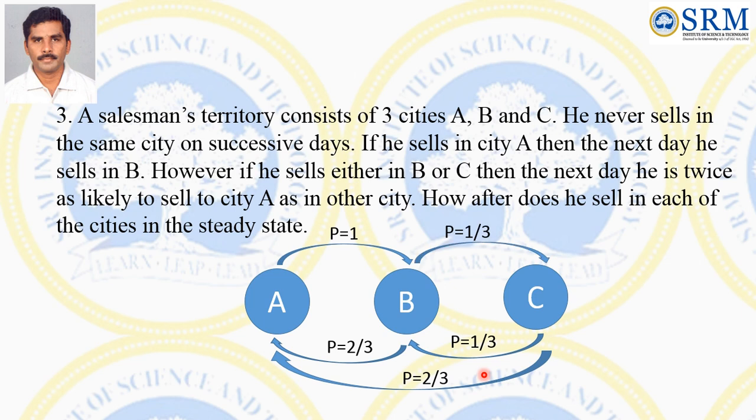So the remaining probabilities we can also write. In case he sells in city B, next day he will sell in city C with the probability 1 by 3. So how often does he sell? How often does he sell in each of the cities in the steady state?